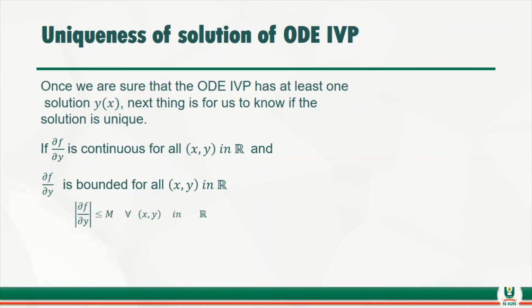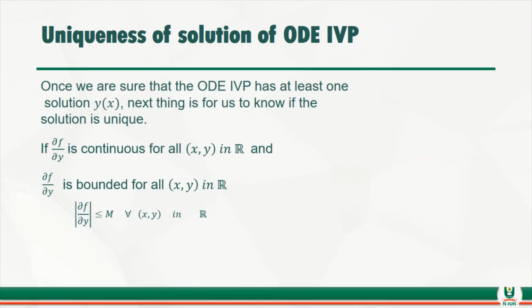That is what we need now to know the uniqueness. So in that case, we can say that if the partial derivative of f with respect to y is continuous for all x and y in R, please don't forget, x and y in R is too broad. We need the condition x0, y0 to be able to come up with a perfect domain.